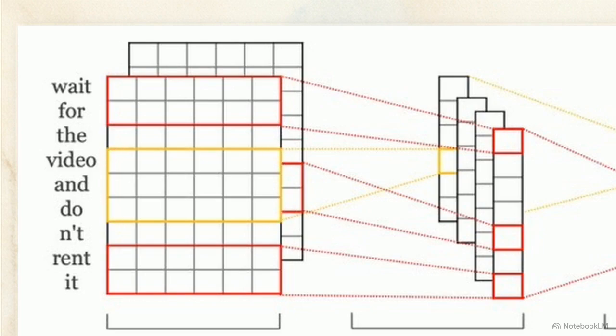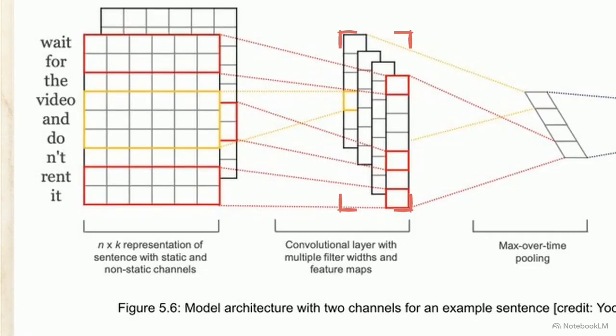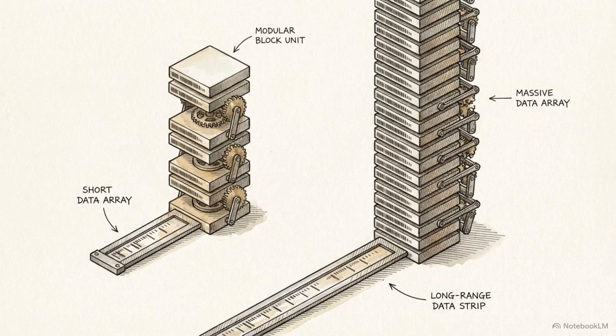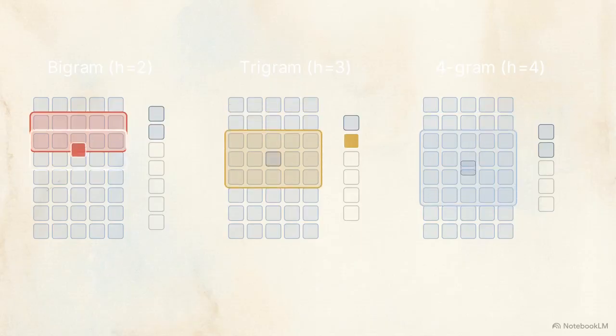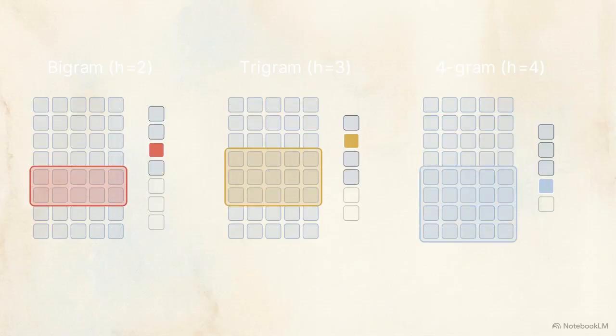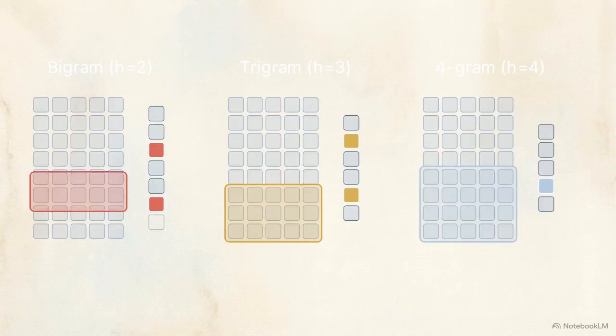As these filters slide down the matrix, they generate the resulting 1D feature maps shown in the center of the architecture. Because the sentence length n is inherently variable, the resulting feature maps generated by these convolutions are also of variable length. By running multiple filters of varying heights in parallel, the network simultaneously captures multi-word phrases, extracting localized semantic meaning regardless of where the words sequentially occur.